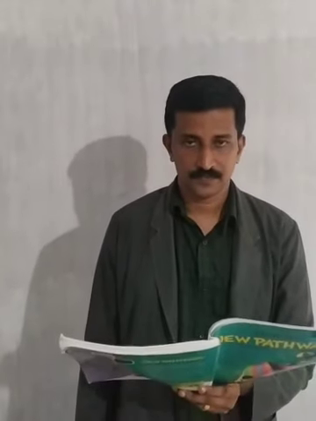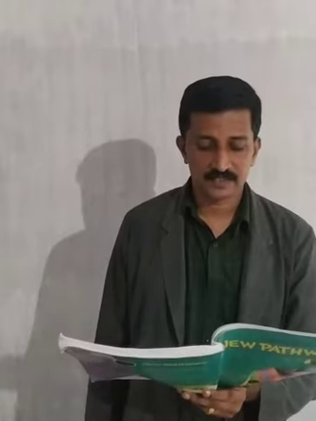The next grammar, phrases and clauses. Do you remember what clauses and phrases are? That we already discussed. Select the correct option and complete the definitions. A. A group of words that contains a subject and a verb and is a part of a sentence is called dash. Answer is a clause.